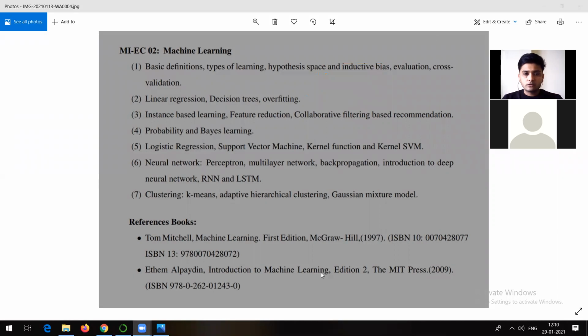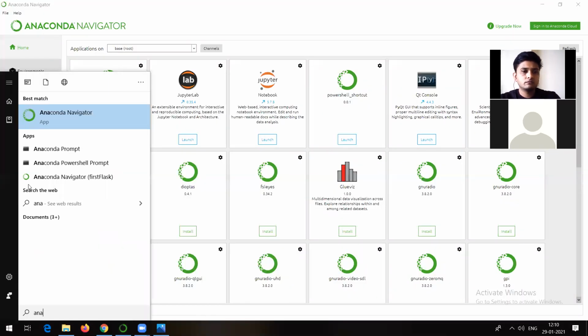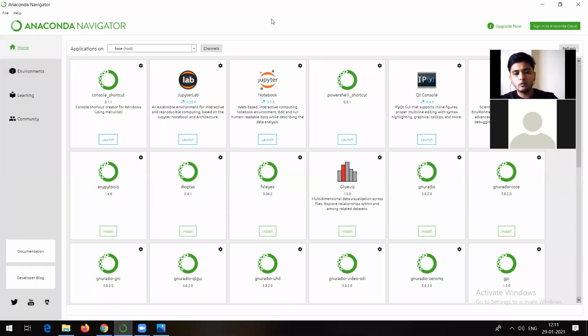And let me tell you, some people were asking that they were not able to open the files which I have shared. See, what you need to do is, I will just show you that. I have already asked whether you have Anaconda installed or not, and in the first session itself you saw how to install it. So you just need to start Anaconda. How to start it? Just go here to Anaconda Navigator. This is for those people who are having difficulty opening the files, right?